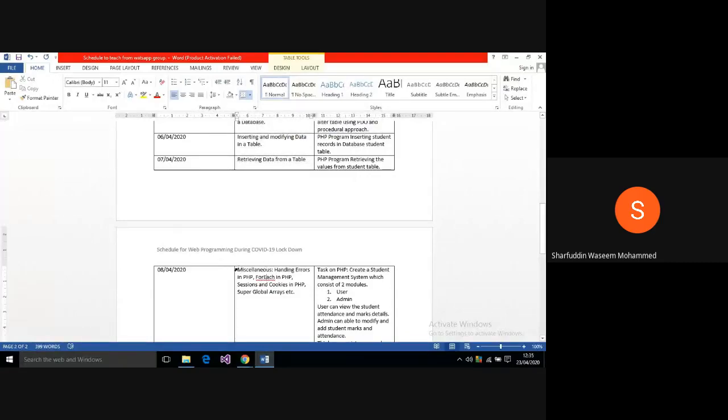These are miscellaneous things which are out of your syllabus. Okay, so error handling. How to do error handling in PHP? You have to go with a try and catch block, as we have done in most of the cases in PDO. Error handling can be done using a try and catch block.